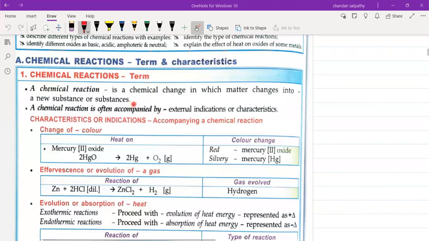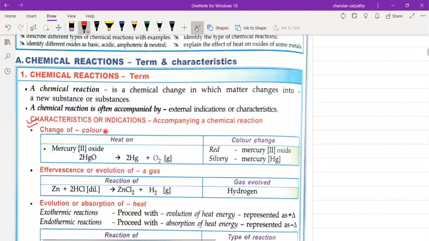That means its property will change, its old property will be lost and a new property will be formed. Then we will call it a new substance. Okay. Now we will see how we can identify whether a chemical reaction has occurred or not. For that, we need to understand the characteristics of chemical reaction. So what are the characteristics?